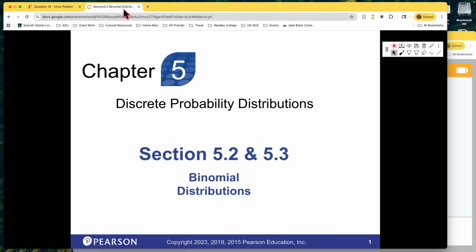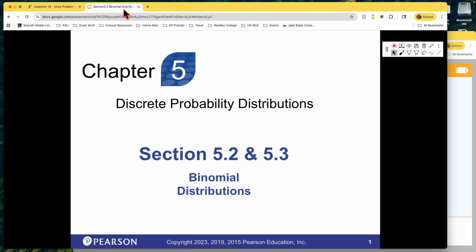We're going to finish up sections 5.2 and 5.3, and all it is is a special probability distribution, the binomial distribution. So let's break down the word binomial. What does bi mean? Bicycle, 2 wheels. So binomial means 2 nomials. What's a nomial? I don't know.